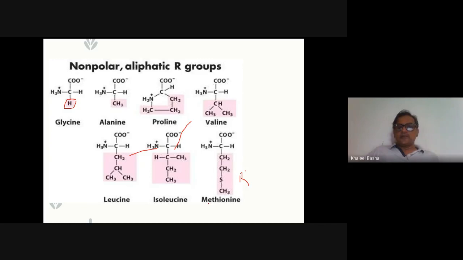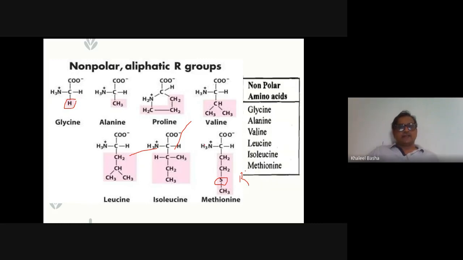And what about methionine? Methionine is a sulfur-containing amino acid. This is proline, alanine, glycine. Glycine is a very simple amino acid, and it contains a non-asymmetric carbon atom. Other than glycine, all the amino acids contain an asymmetric carbon atom.